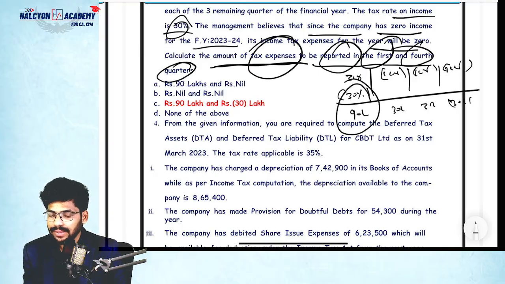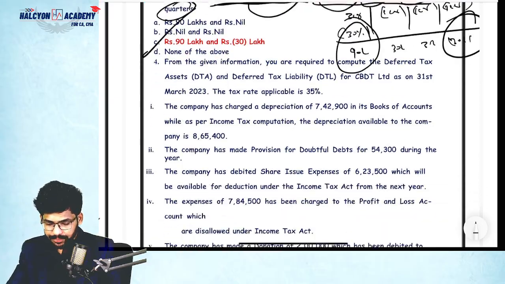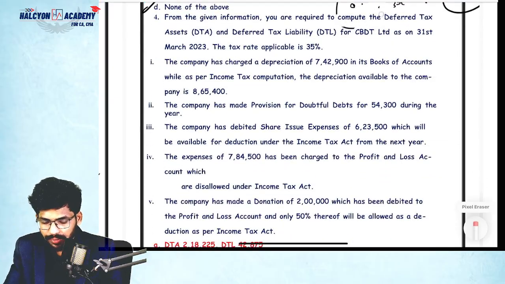First quarter is 90 lakhs, fourth quarter is 30 lakhs. That's it. Simply we need to calculate the tax as per quarter only. Nothing to worry. So that's why the answer is C. Okay, next one more, fourth one.